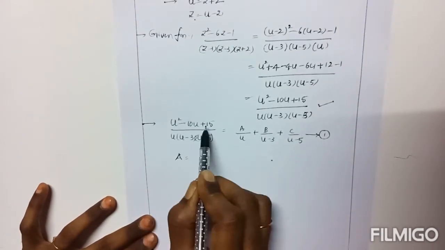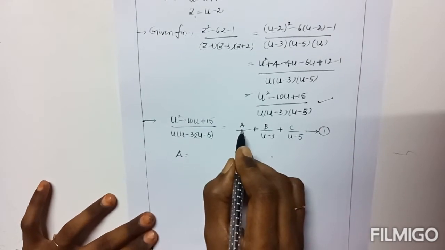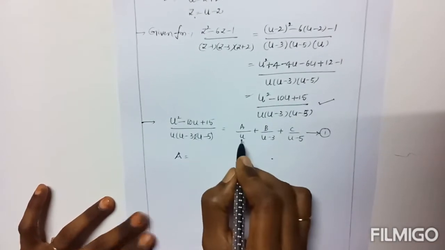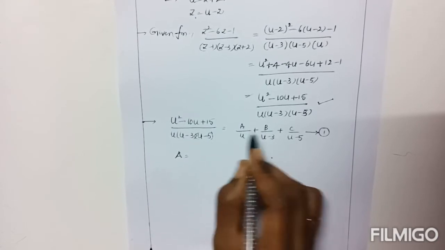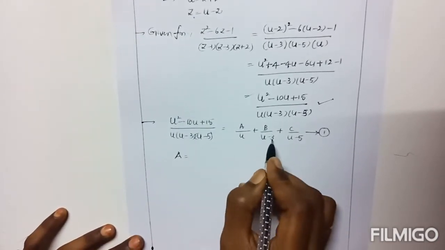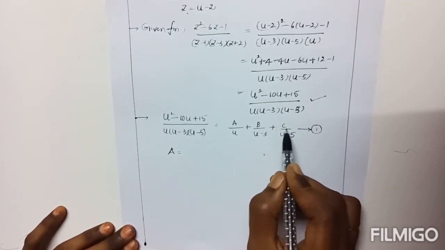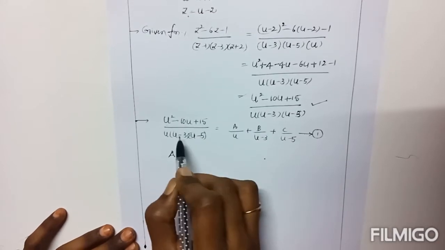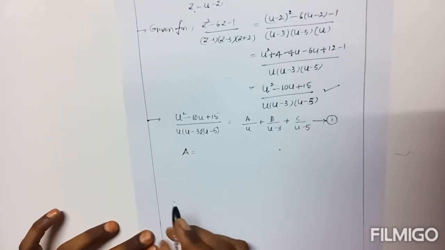Write the complete fraction except u only. To get a, first write the fraction except u. If we need b, write the complete fraction except u minus 3. Next, to get c, write the complete fraction except u minus 5. Likewise, you can find the a, b, c values.